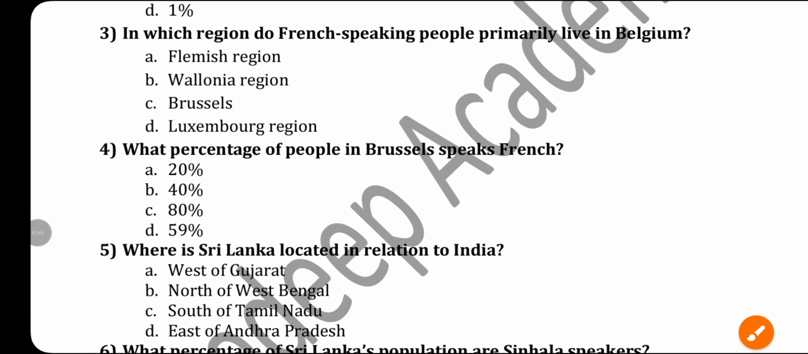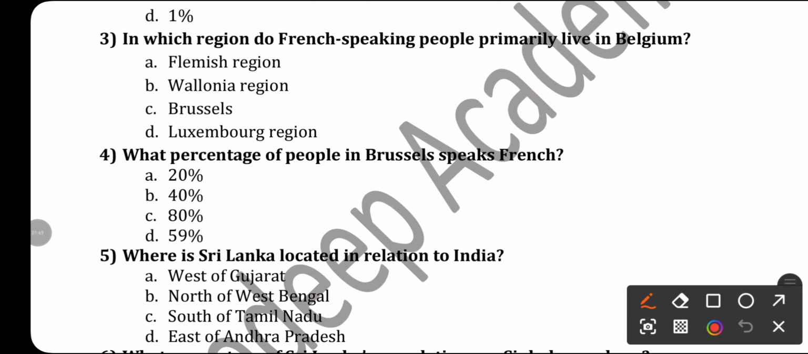Next question is, in which region do French speaking people primarily live in Belgium? Answer will be the Walloon region. What percentage of people in Brussels speak French? Brussels means in the capital city, not in whole Belgium. And you know that in the capital city French were the majority, and their percentage was 80%. So the right answer will be option C.